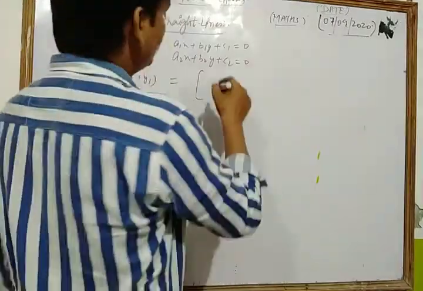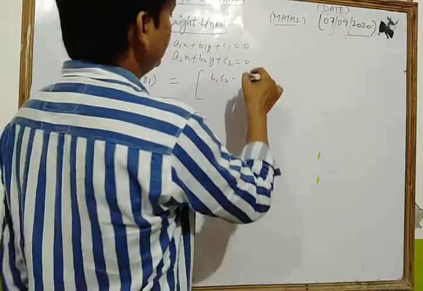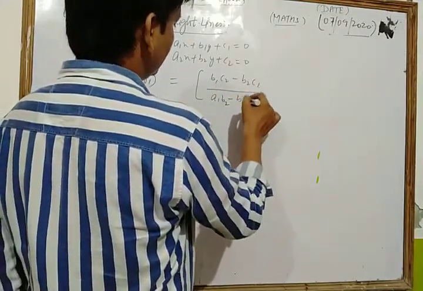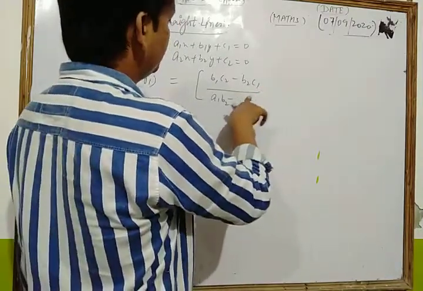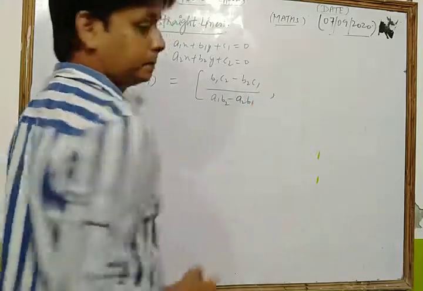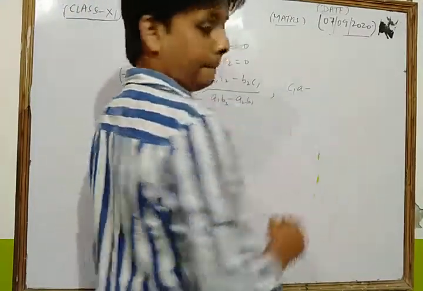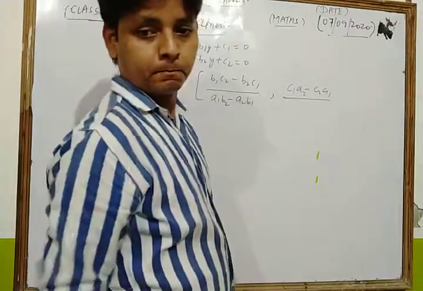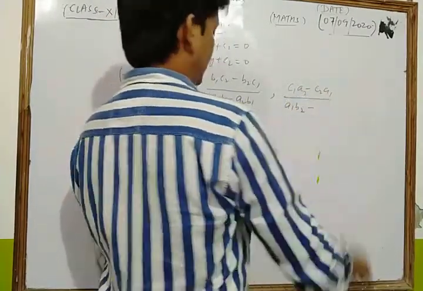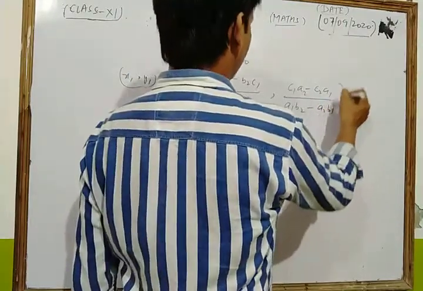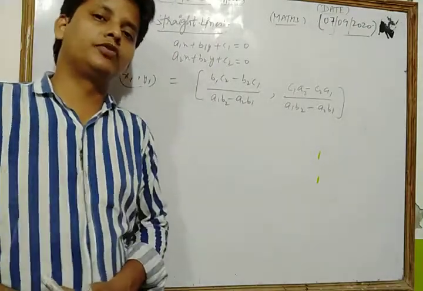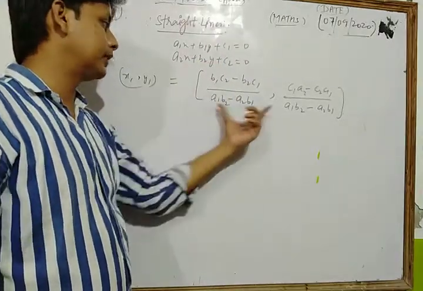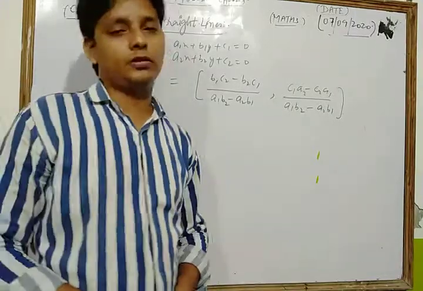Their point of intersection (x1, y1): we found the coordinates as (b1c2 - b2c1) upon (a1b2 - a2b1), comma, (c1a2 - c2a1) upon (a1b2 - a2b1). Dear students, in previous class we discussed the condition. We find the point of intersection of these two lines by this formula, and we took and solved some questions based on them.